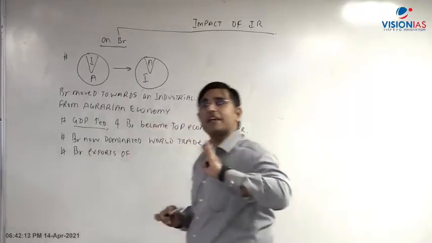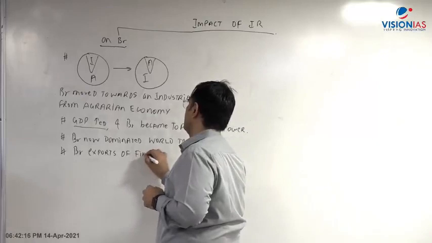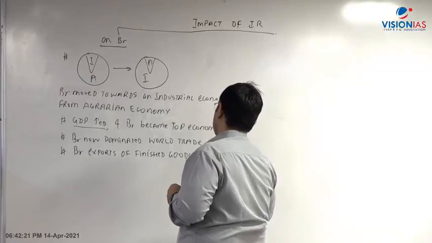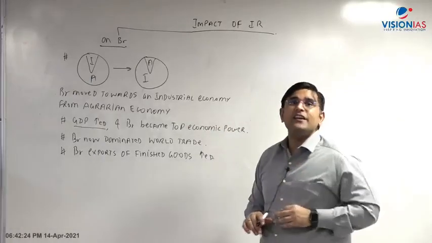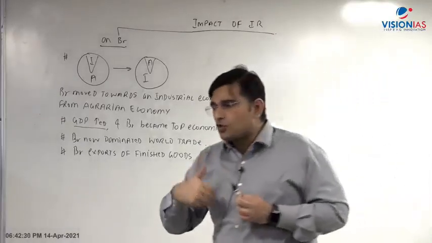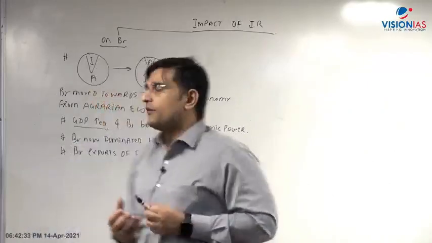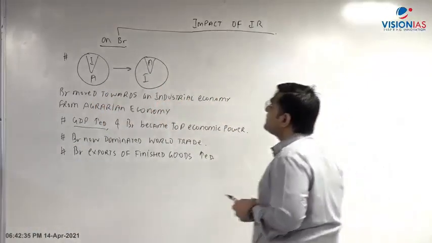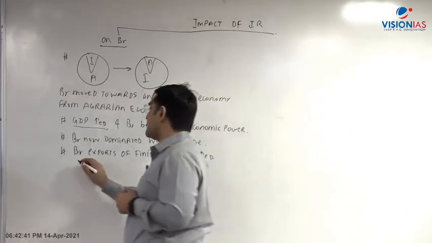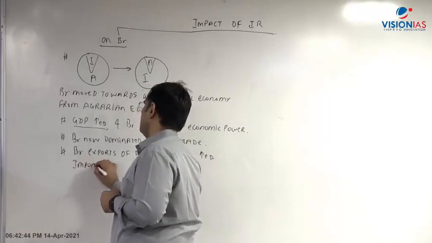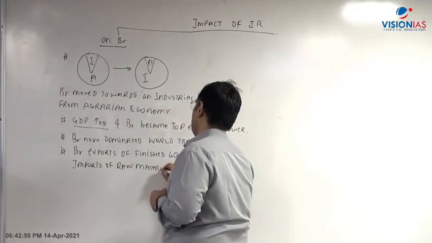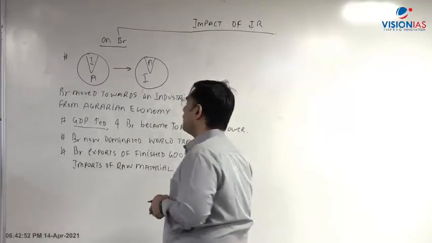And export किस चीज के? Exports of finished goods. And what will increase? The raw material import will increase. Why? Because now the machines, they are hungry. They want to eat the raw material so as to churn out your finished goods. So therefore now what will happen? The imports will also increase, but earlier the imports were of the finished goods, now the imports are of the raw material. So therefore what is increasing? Import of raw material increased.